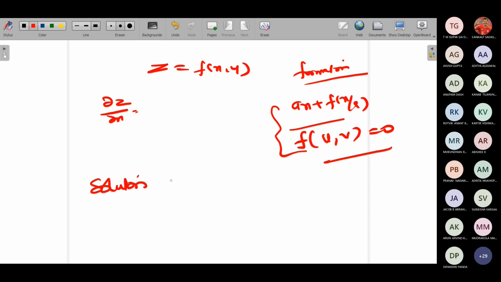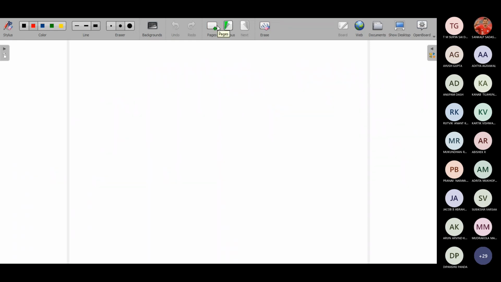When you are talking about solutions of PDE, let me explain this so that you will understand it clearly. Suppose you take z equals ax plus by. Suppose you eliminate the arbitrary constants from this. What will be the PDE?